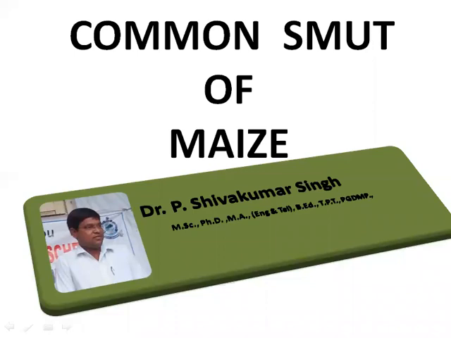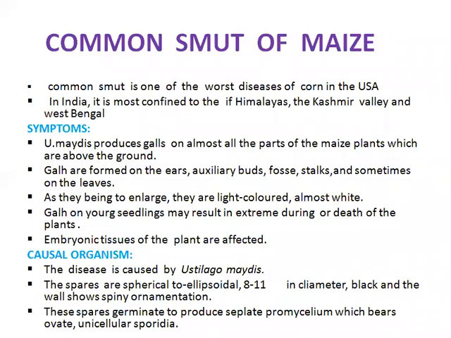Common smut of maize. The common smut of maize is one of the worst diseases, particularly found in the USA. Worst disease means it causes huge damage in corn. In India, it is mostly confined to the Himalayas, the Kashmir Valley, and West Bengal.